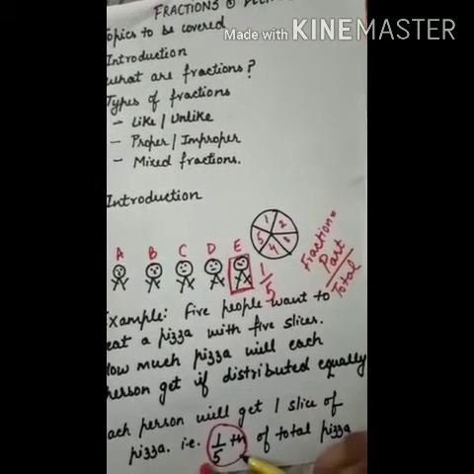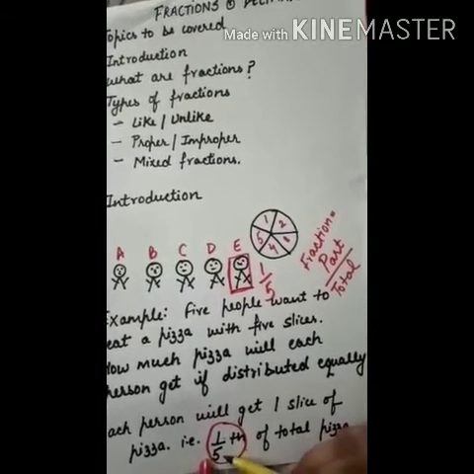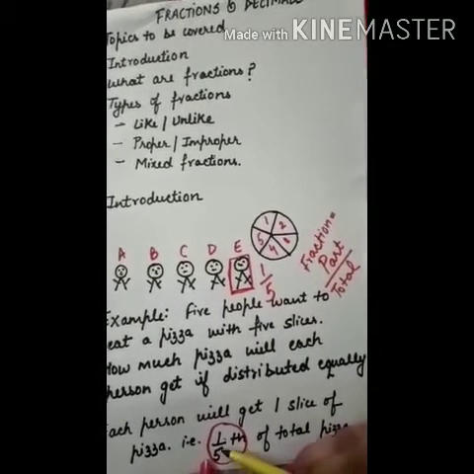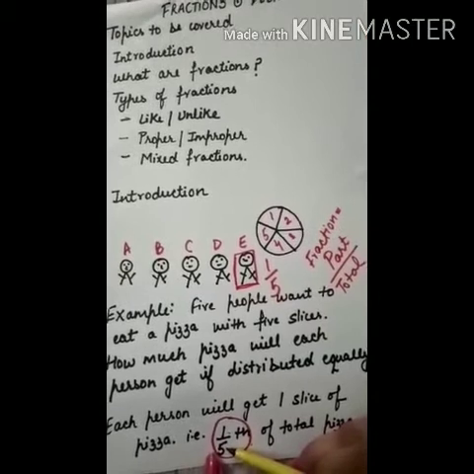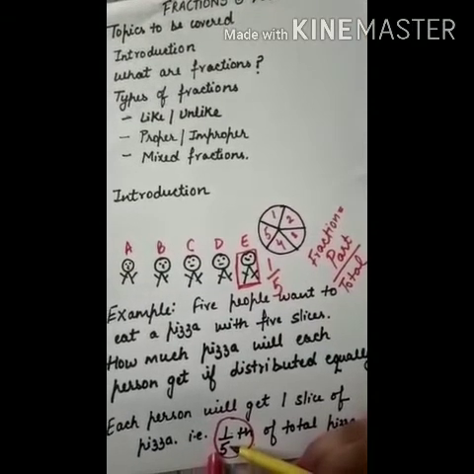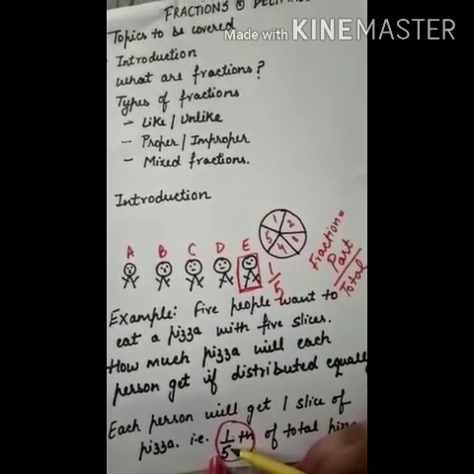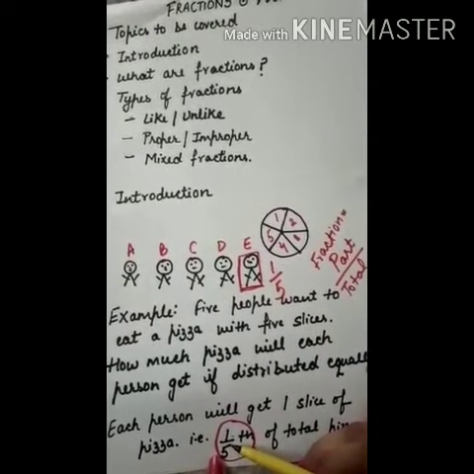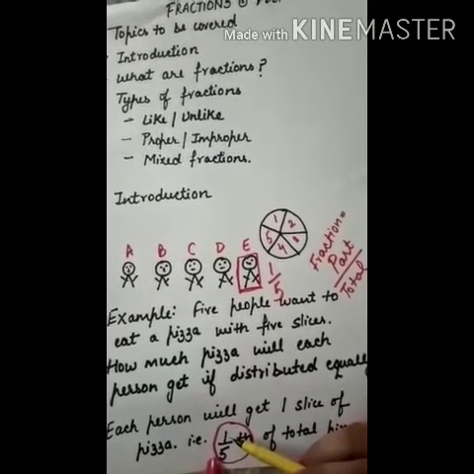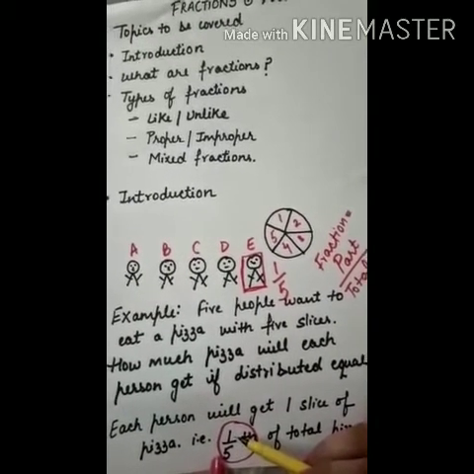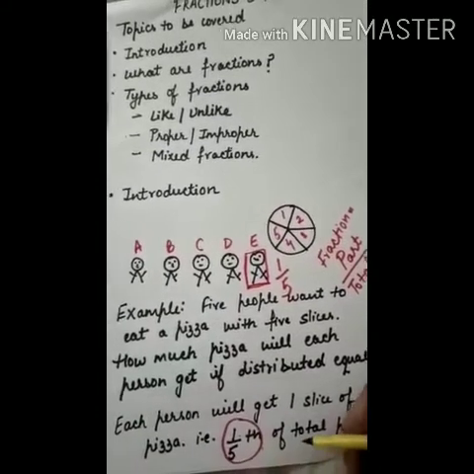So E will get 1 out of 5. That means 1 part out of 5 total parts. That is your fraction. So E, D, C, B and A all will get equal amount of pizza, that is 1/5 of the total.